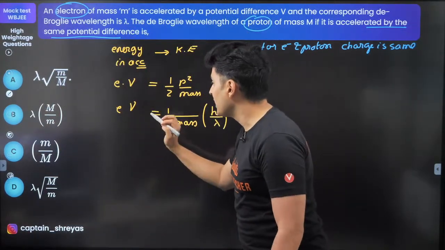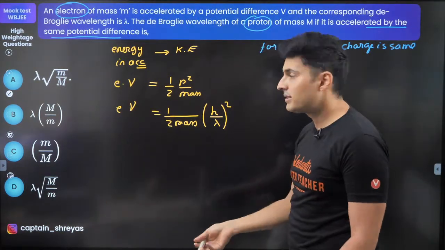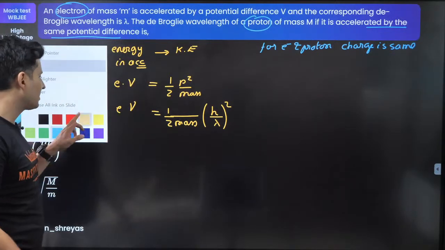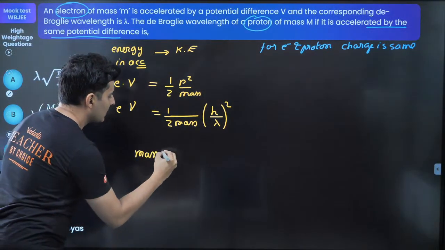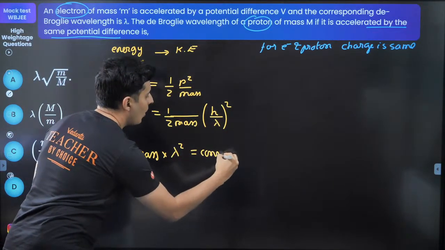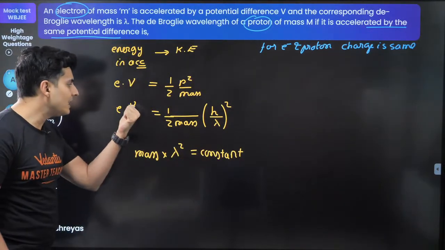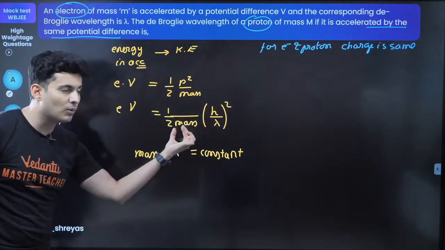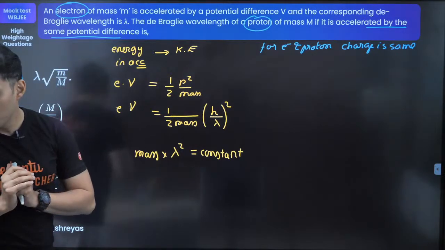So E is same, V is same, h is a constant, half is a constant. So mass and lambda, I now know what's the relationship if everything is constant. Therefore mass multiplied by the wavelength square is a constant. Did you understand how I got it? Because E, V, half, h, everything is constant, so mass into lambda square is also a constant. I hope this is clear.